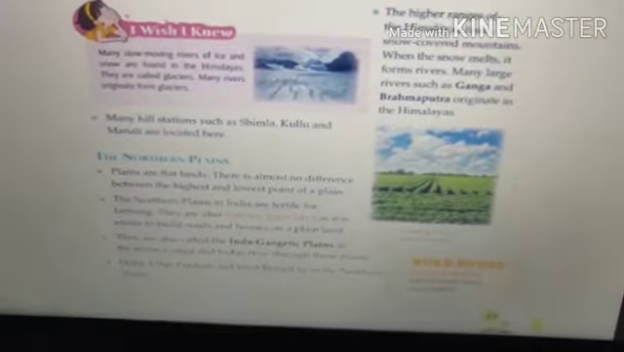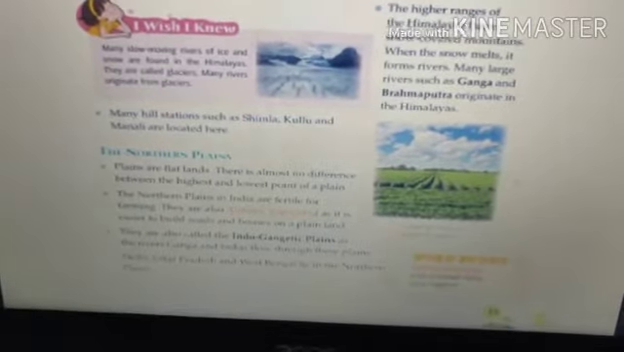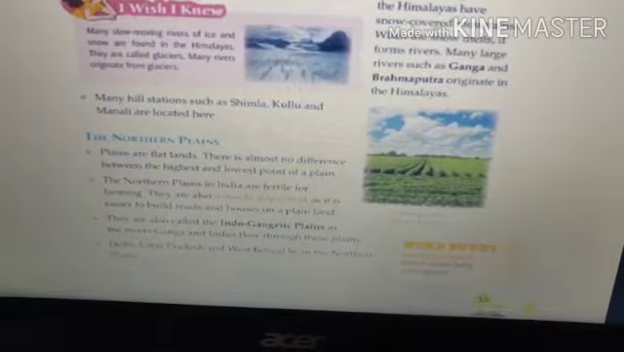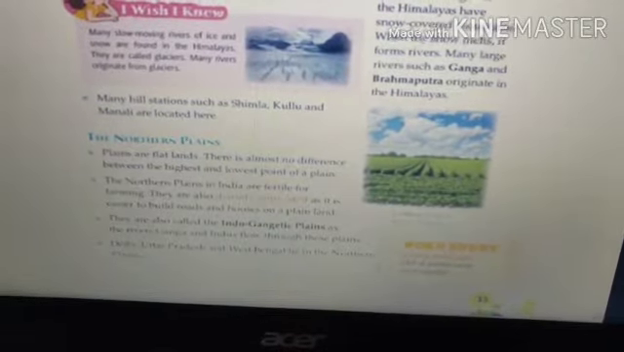Plains are flatlands. There is almost no difference between the highest and lowest point of a plain. You cannot tell what is the highest and what is the lowest point of a plain like in mountains. As I already told you, the northern plains in India are fertile for farming.